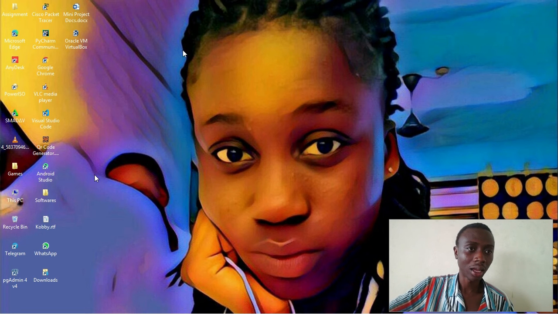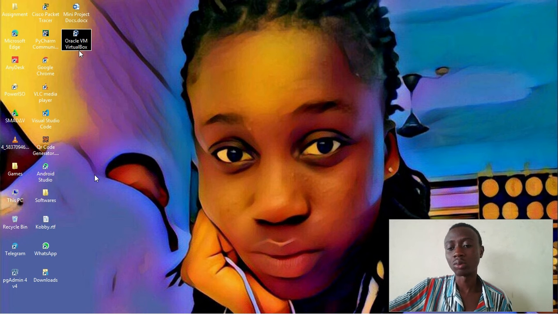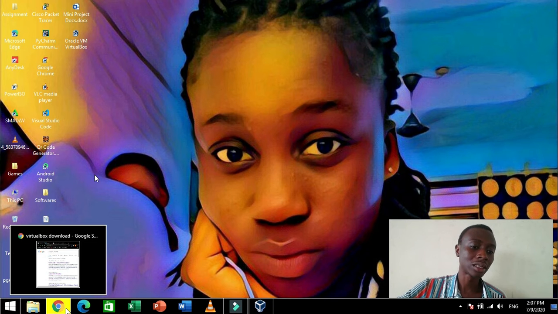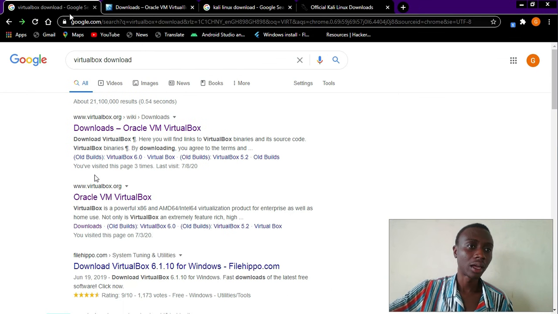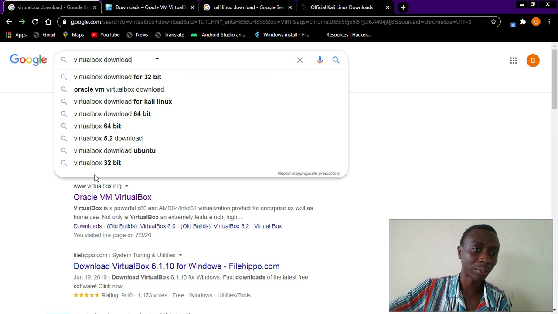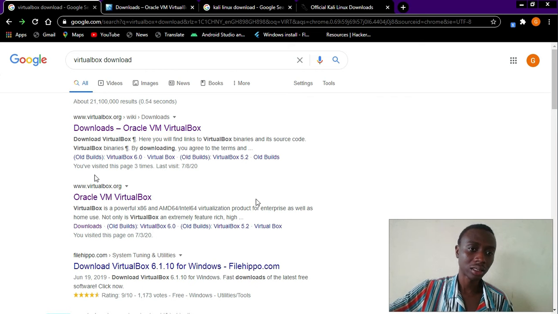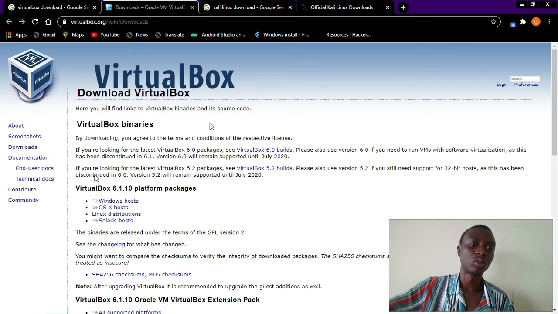And I use the Oracle VM VirtualBox because it is one of the most trusted and most popularly used virtual box machines in the world. And you can just go to your browser, and we're just going to Google and type in VirtualBox download, and hitting enter, you get this search page. And when you click on it, it will just lead you to the VirtualBox official website.